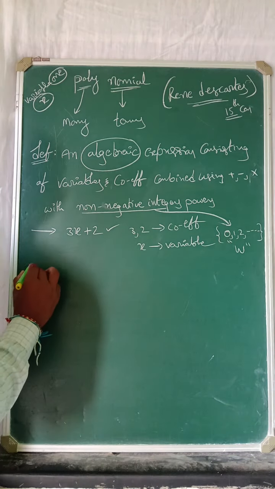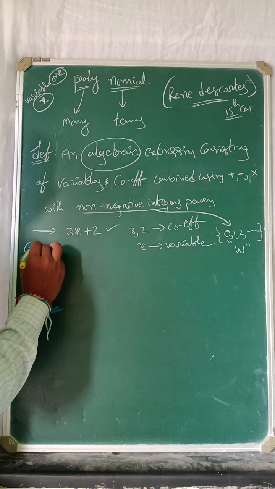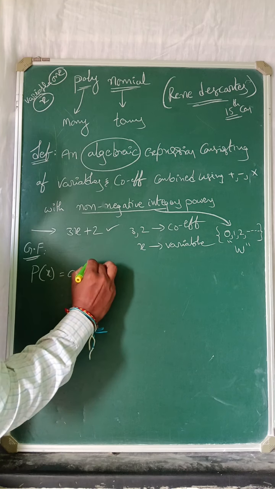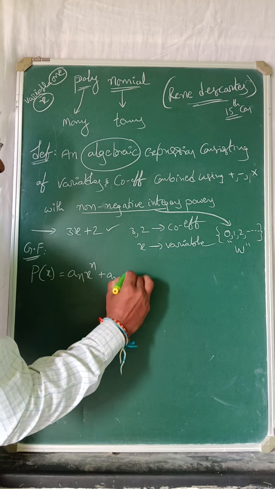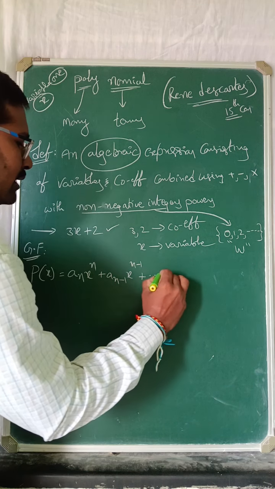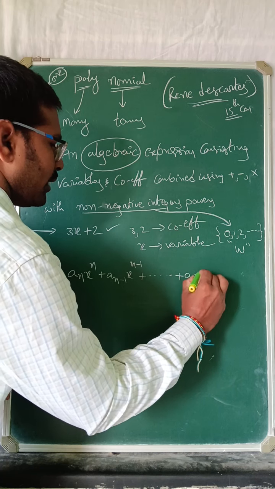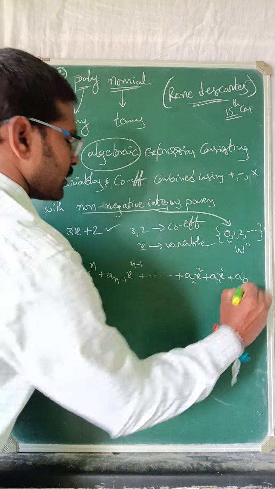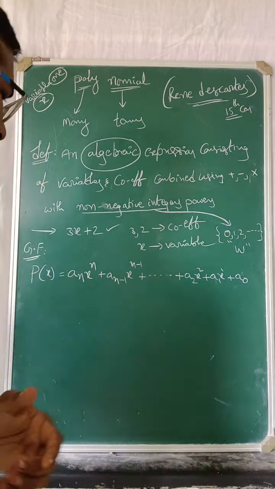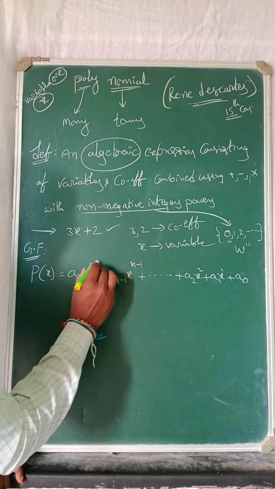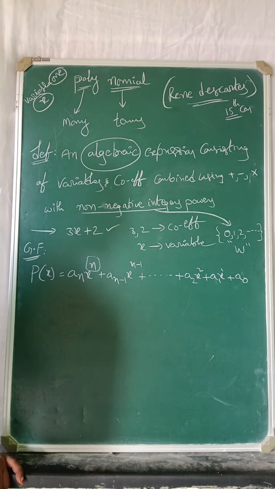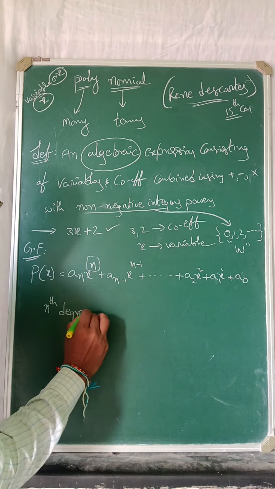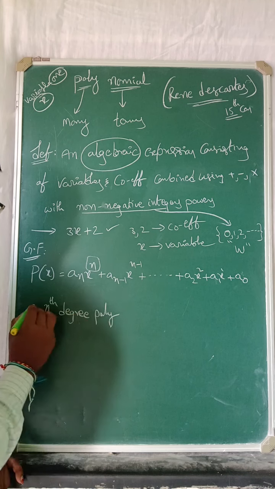Now I am writing the general form of the polynomial. P of x equals an x power n plus an minus 1 x power n minus 1 plus and so on, plus a2 x power 2 plus a1 x power 1 plus a naught. Here this is the highest power. What is the highest power here? n. That is an nth degree polynomial.